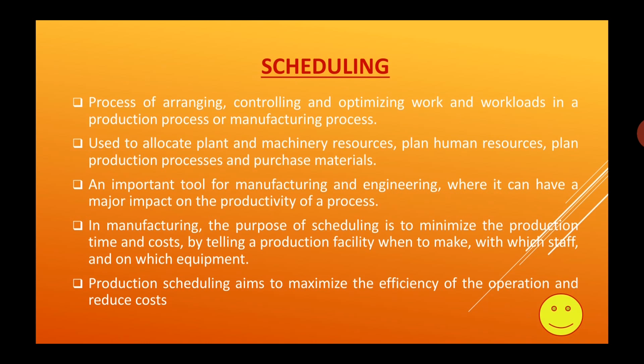It is an important tool for manufacturing and engineering, where it can be a major part of the productivity of a production process. In manufacturing and production, scheduling is a very important tool, and it also minimizes the time and cost. While doing the scheduling, we can reduce the time and cost. If we use a skilled worker rather than an unskilled worker for a certain job, we can reduce the time.